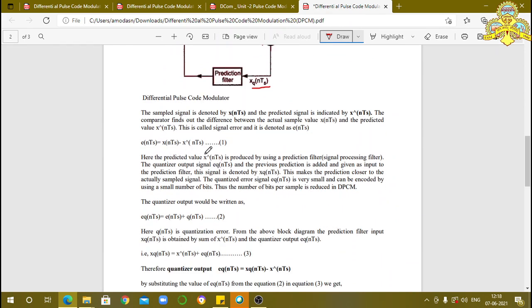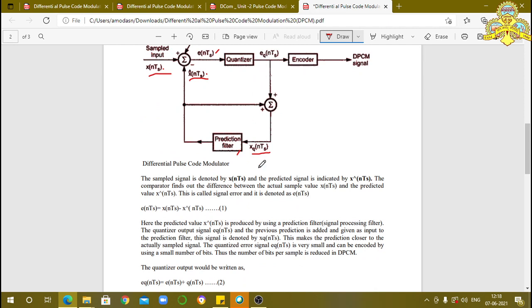Here the predicted value x̂(nTs) is produced by using a prediction filter. This filter is called a prediction filter. It is also a low pass filter, or a signal processing filter. The quantizer output signal eq(nTs) and the previous prediction are added and given as the input to the prediction filter.